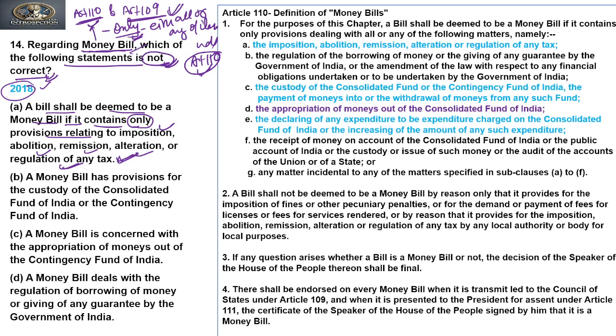This is a very factual question, so to answer it you have to remember Article 110. Subclause A of Article 110 talks about the imposition, abolition, remission, alteration or regulation of any taxes.